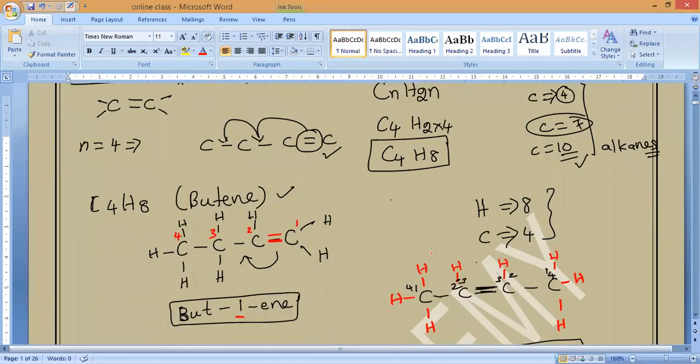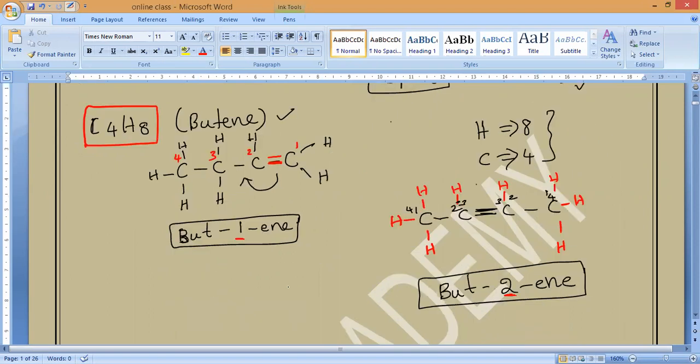Pranav, do you understand? So example, butene. What is the formula of butene, guys? C4H8. So always, while you are writing the naming of carbons, the double bond carbon should get the lowest possible number. That is what you have to remember. Are you clear, everybody?